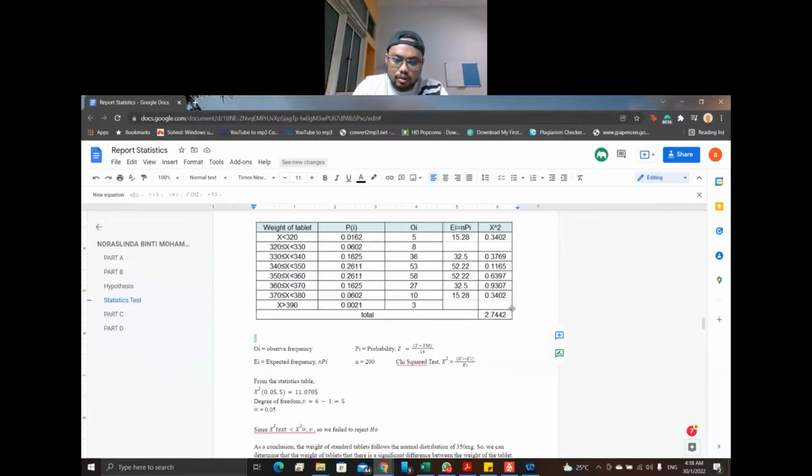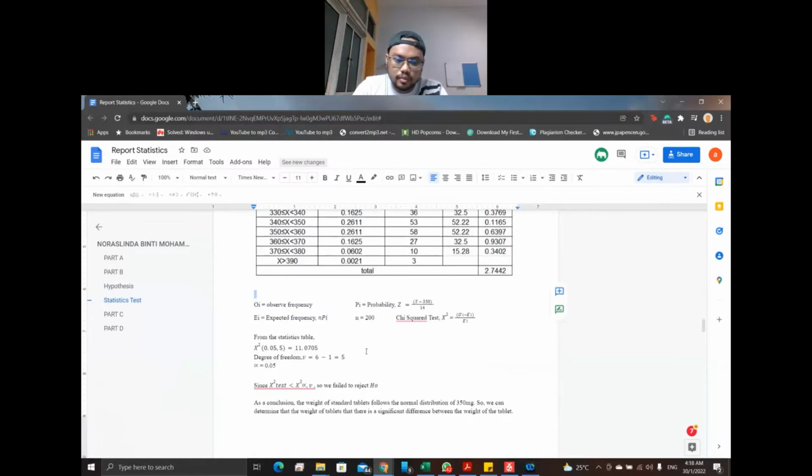So this is the value of chi-square test, which is the total. The value of the chi-square test must be greater than the chi-square at alpha and the degrees of freedom that we find in order for us to reject H0.